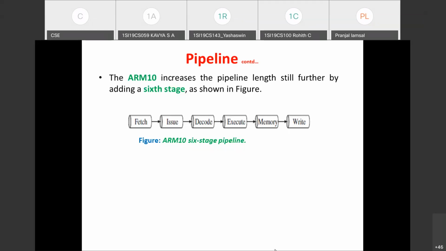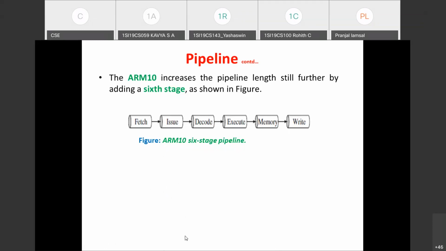So just remember that some branch prediction algorithms are executed to predict the location from where the next instruction is to be fetched. This is handled in the fetch and issue stage in ARM10, and it is the additional thing added compared to the previous families ARM9 and ARM7: branch prediction.